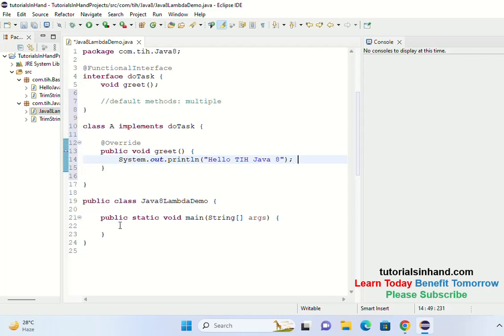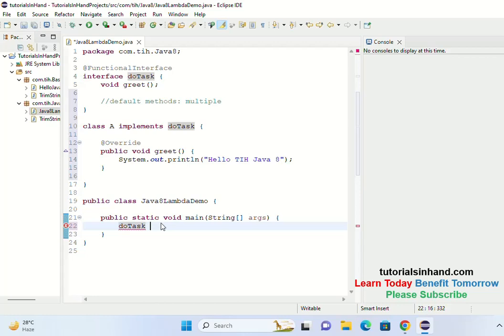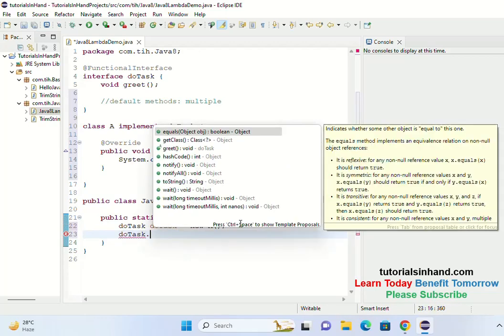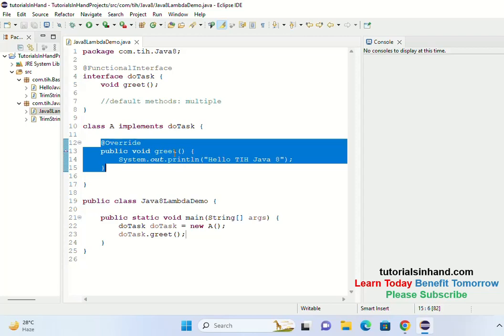And now what we needed to do in order to call this one, go ahead and create a DoTask reference, and so do is a keyword, so let's change it to something else, doTask, and then we needed to create instance of A, right? So this is how implementation is done, and now using this doTask we could easily call the method greet. So this is the traditional way of working. Now what will happen when you create this reference and using that reference you call greet? So it will perform the task that is written within the greet method, or how it is implemented. So it is implemented just to print a simple statement.